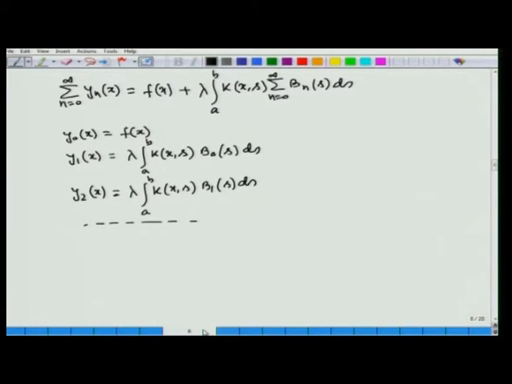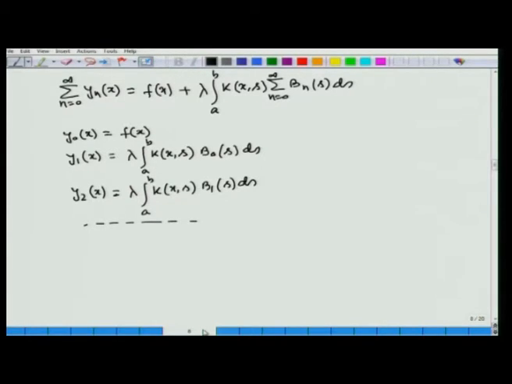So, with this result y0(x) equal to f(x), now y0 is known. Next we equate y1(x) from the left side with the term lambda integral a to b k(x, s) B0(s) ds from the right. Now B0(s) is known because B0 is a function of y0 only, and therefore we can evaluate y1(x). Once y1(x) is known, then using the relation between B0, B1 and y0, y1, we understand that B1(x) is a known function.